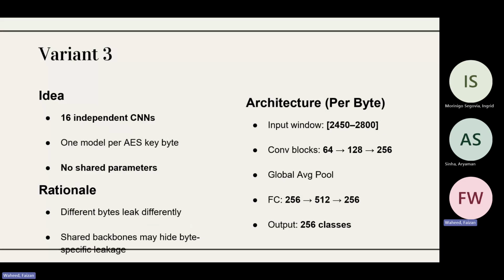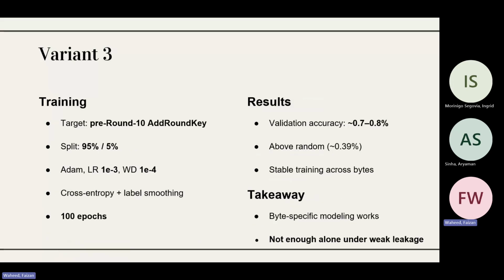The architecture was similar. It had convolutional blocks of 64, 128, and 256, and FC layers of 256, 512, and 256. Similarly, this is the same classification problem of 256 classes. Overall, the results that we found for variant 3 were a validation accuracy of around 0.8%, almost twice random chance. So our initial hypothesis that having independent models for each byte would lead to the highest accuracy did not turn out to be true, and it alone was not enough to deal with the weak leakages and give us effective AES key patterns.